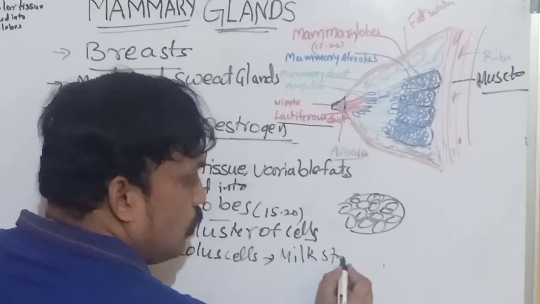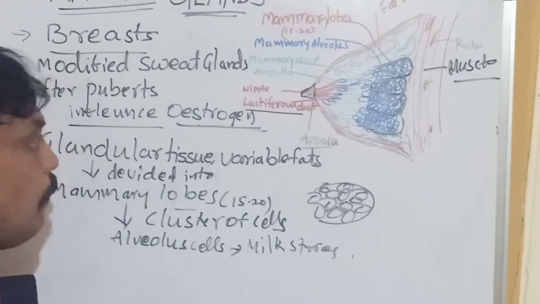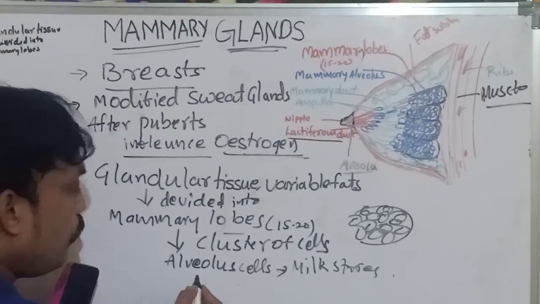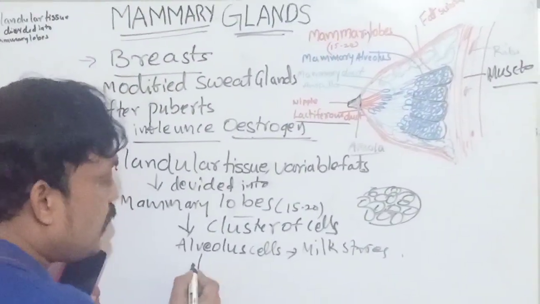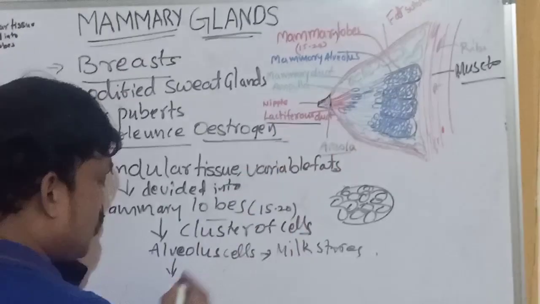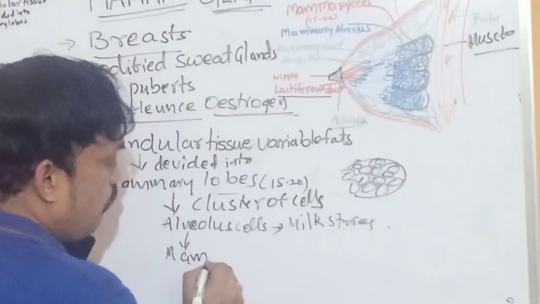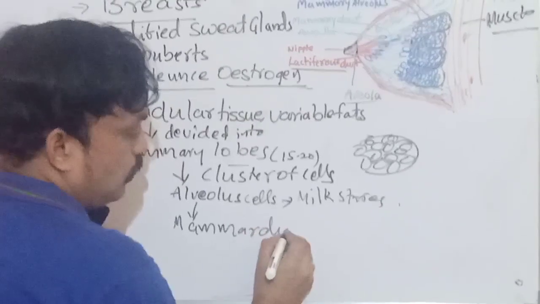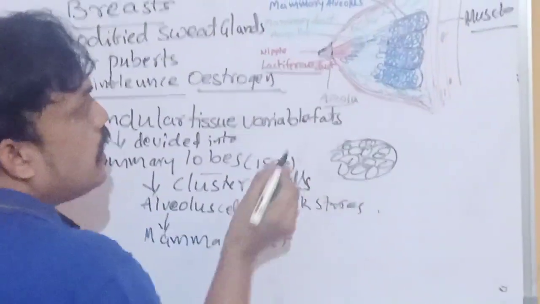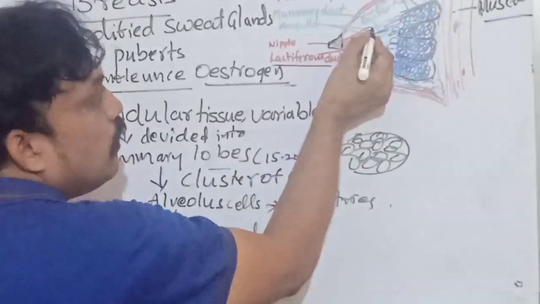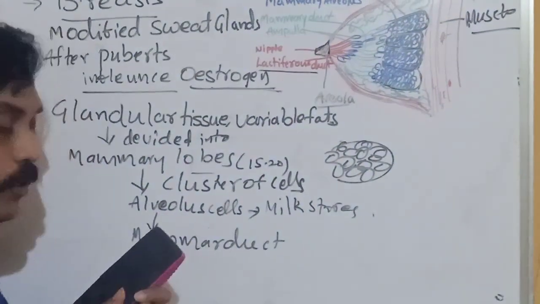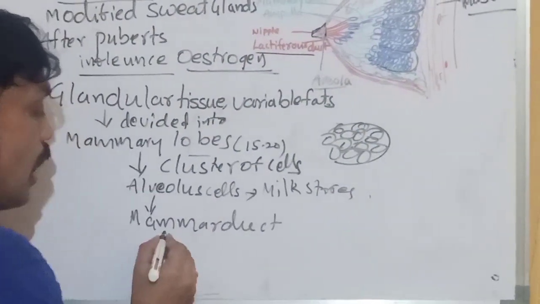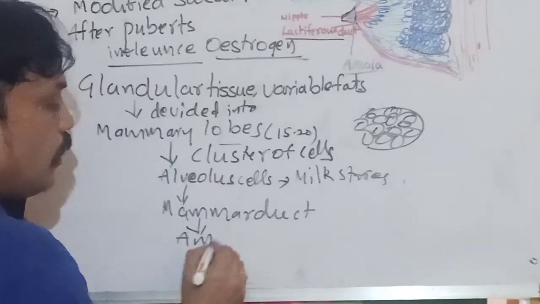These alveolar cells are connected with mammary ducts. These mammary ducts open into the mammary ampulla.